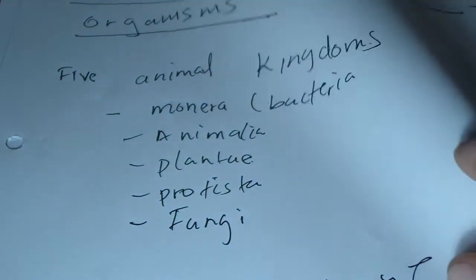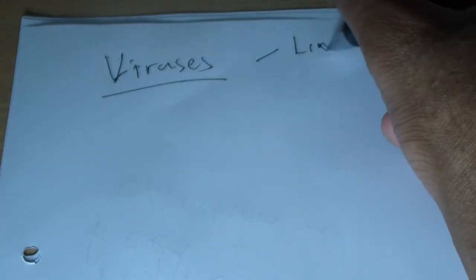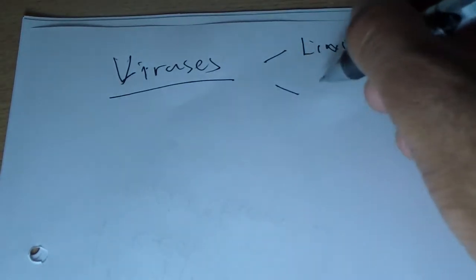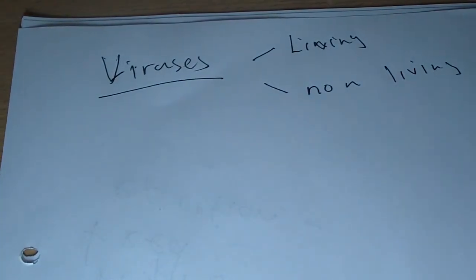The first one that we're going to look at today is the easiest. We're going to look at bacteria. Or should we start with the virus before we get to the bacteria? Let's start with the virus because it will help us understand what is going on. The first thing that we need to understand with viruses is that they can act as living organisms or also as non-living organisms. That's the very first thing that we need to understand.